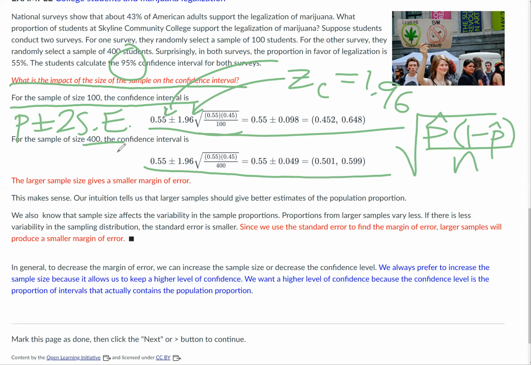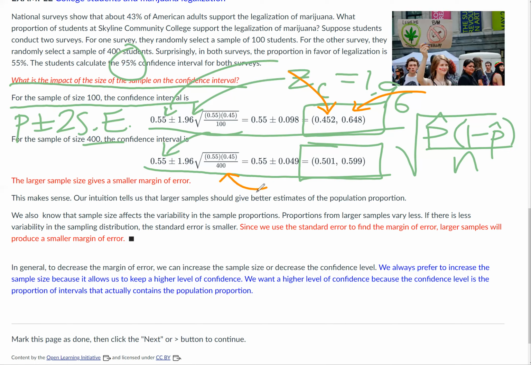They said for both studies, 100 students and 400 students, that it was 55% as the sample proportion of those who favored legalizing. And then the p hat is the same. There's just n that changes. So it changes the interval, just having the different n in the denominator of that square root. For n equals 100, a smaller sample size, you see the interval is wider. It goes from about 45.2% or 0.452 to 64.8% or 0.648. That's a wider interval than if we increase the number of students in our sample.